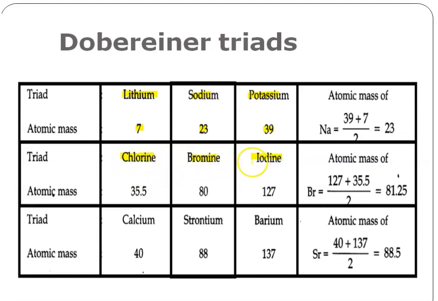He grouped all these 3 in a single triad. The atomic mass of chlorine is 35.5, bromine is 80, and iodine is 127. At the same time, he gave the last triad, calcium, strontium and barium. The atomic mass of calcium is 40, strontium is 88, and barium is 137. See what he was saying.